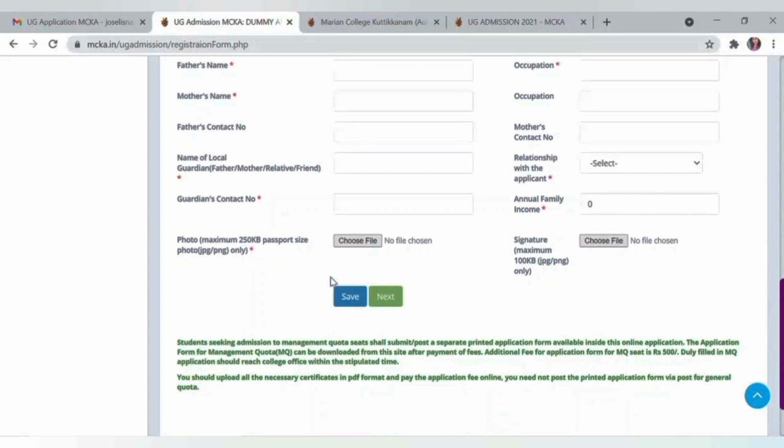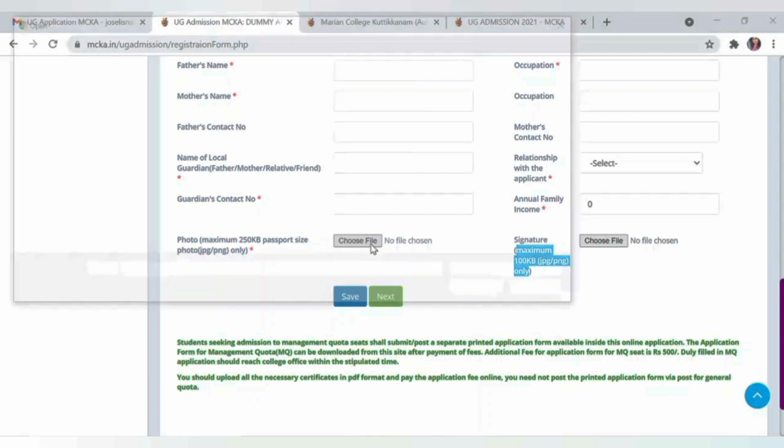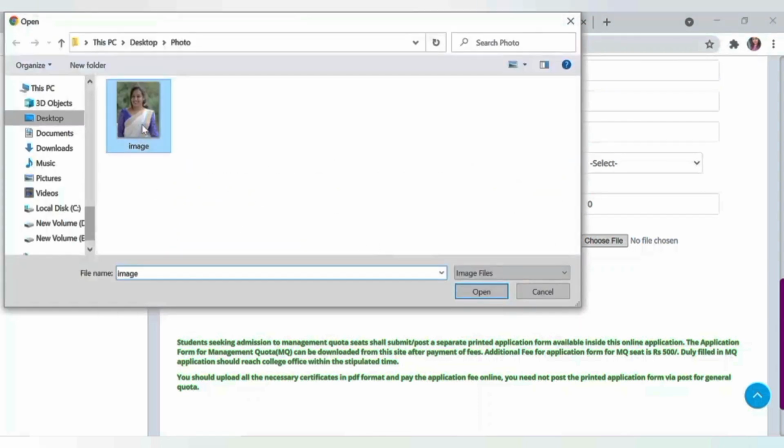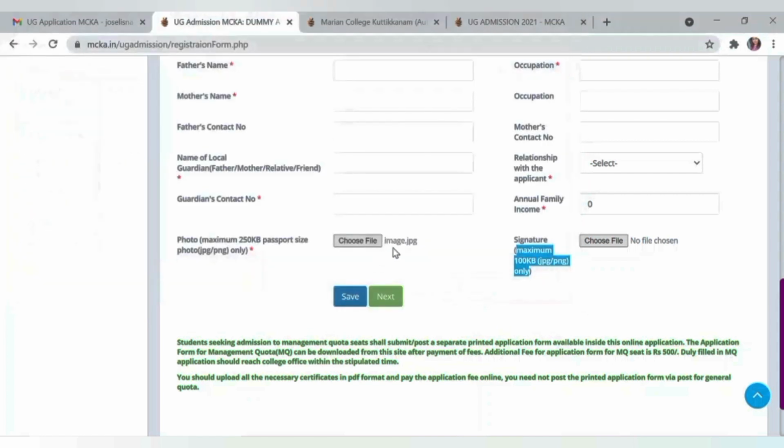After that, you are supposed to upload your photo and signature as per the given requirement. Okay, suppose you're going to upload your photo. For that, click this choose file. Select the photo, open it. Yes, now your photo has been uploaded. So like this, you can upload your signature also. After that, save this page and then click on next button.